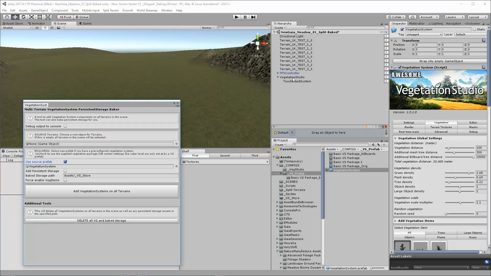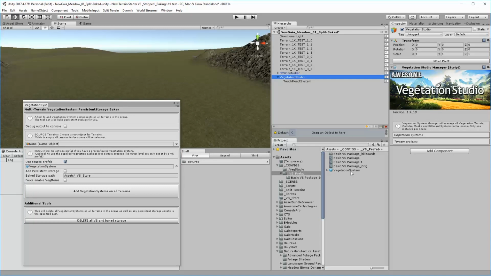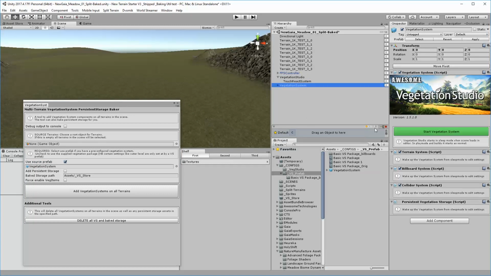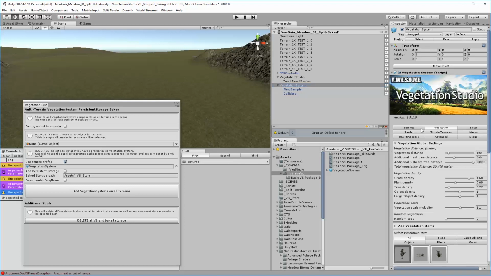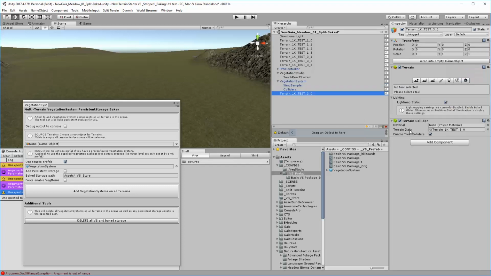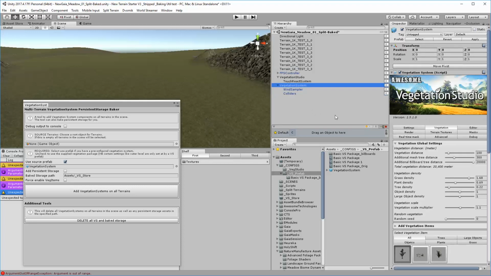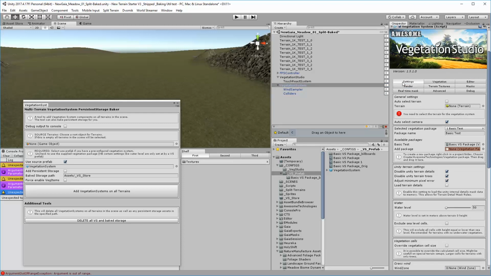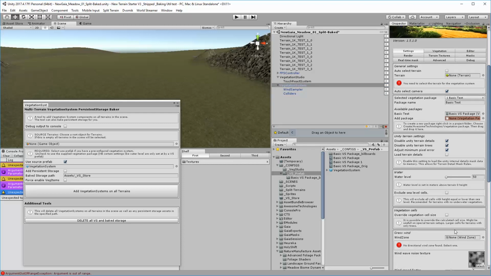But so let's say that you wanted it to change, so you would make your change. Let's tell it which terrain we want to be dealing with. So it's in settings.